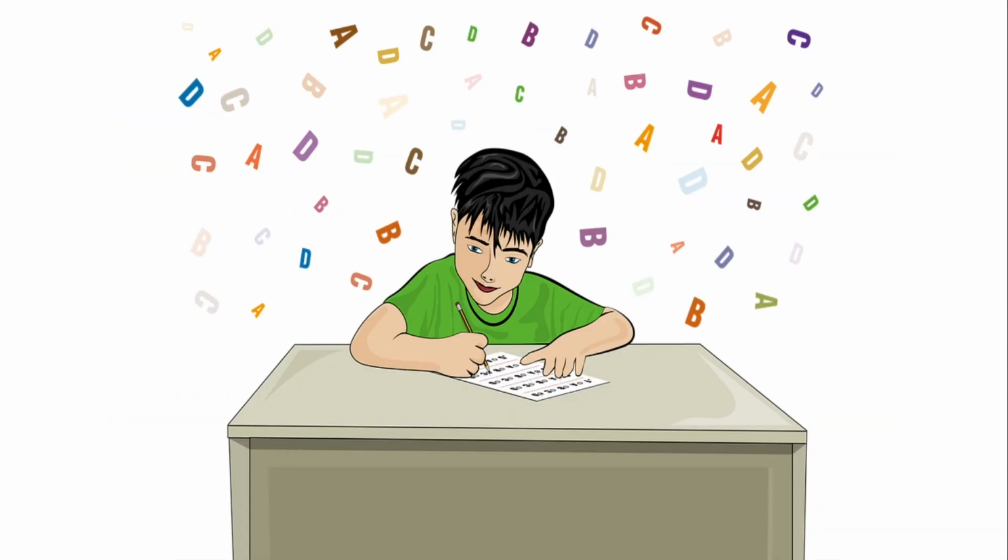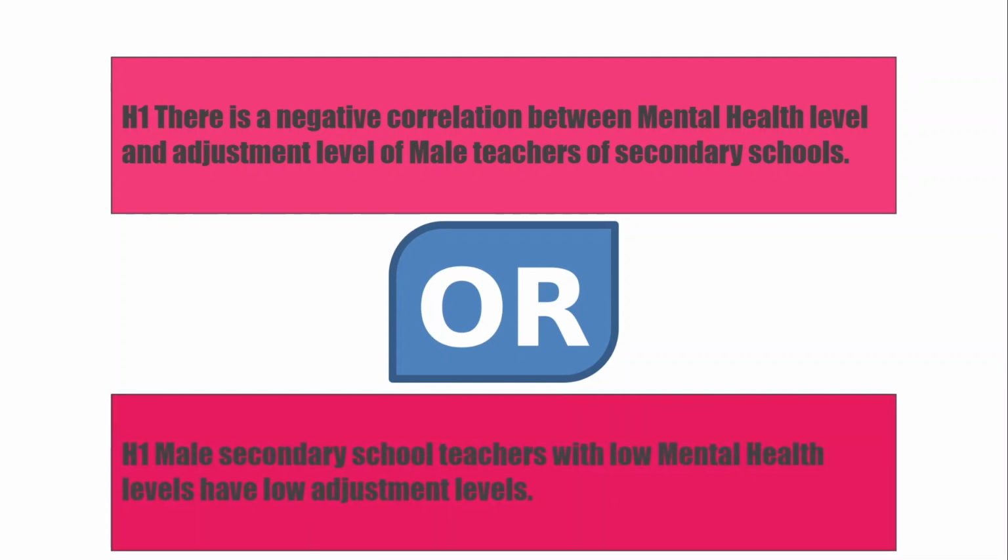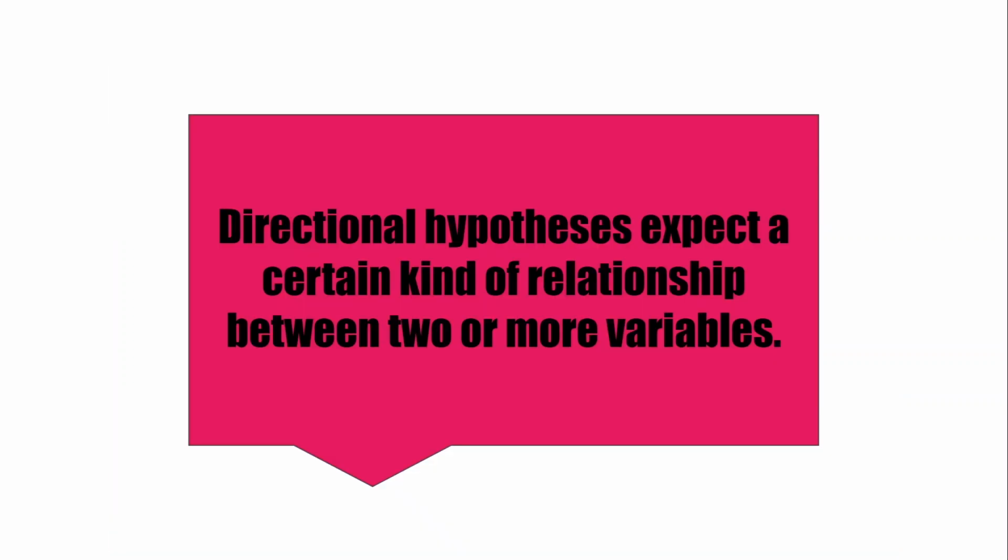The hypothesis for the same title can also be written as: there is a negative correlation between mental health level and adjustment level of male teachers of secondary schools, or male secondary school teachers with low mental health levels have low adjustment levels. These hypotheses make it clear that directional hypothesis expects a certain kind of relationship between two or more variables.